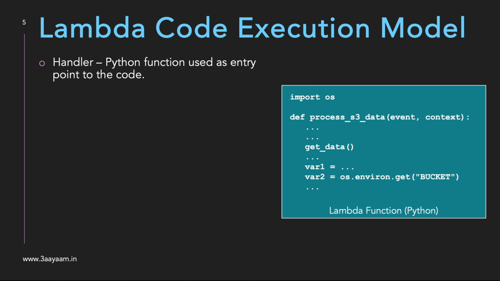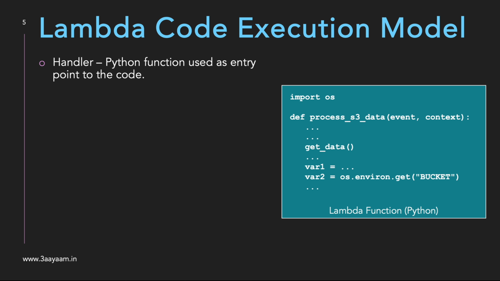You can use other variable names also, but as a best practice, whenever you write Python code for Lambda, you should use the event and context variables. Now, process_s3_data is the entry point to the code. Of course, we can write other functions also, and mention that particular function to be the entry point of the code. But in this case, I am defining process_s3_data as the entry point, and we have event and context here.